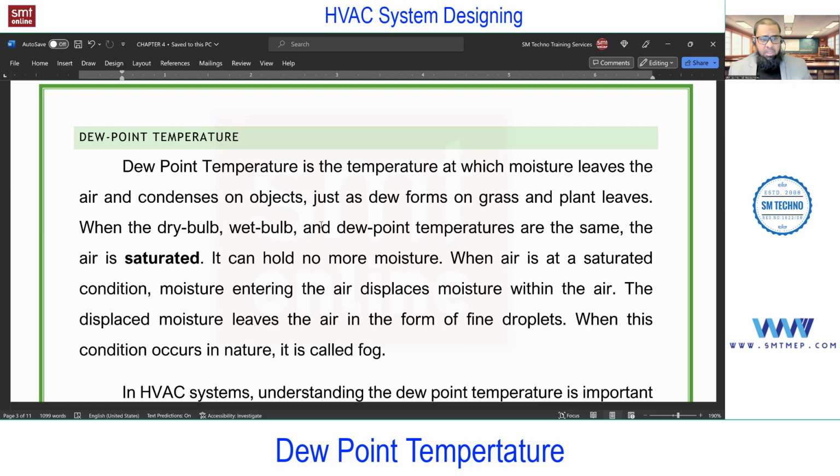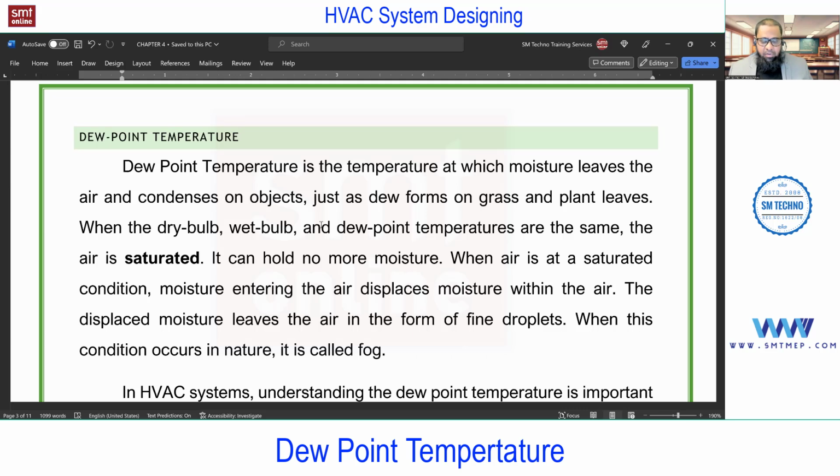Just as dew forms on leaves or on objects in the winter season, normally in the morning time, you can find this dew. Because of the decrease in temperature, at one point the dew point temperature occurs. And again, I'm saying this is not a fixed temperature; you need to find it from the psychrometric chart based on the other properties of air. It's not like a boiling or evaporation temperature or freezing temperature. The dew point temperature will vary as per the condition of air. We'll find it from the psychrometric chart. So simply, the temperature at which condensation starts is called the dew point temperature.